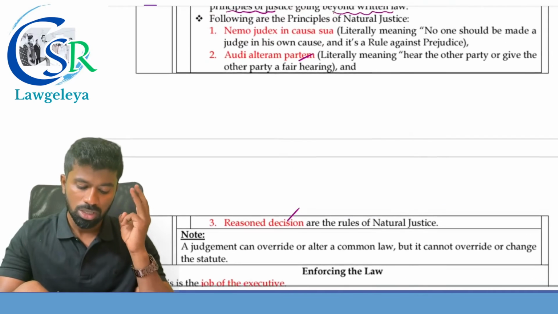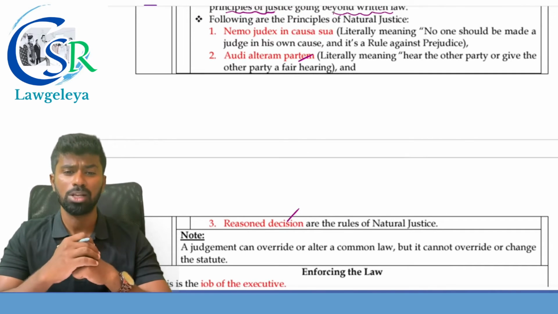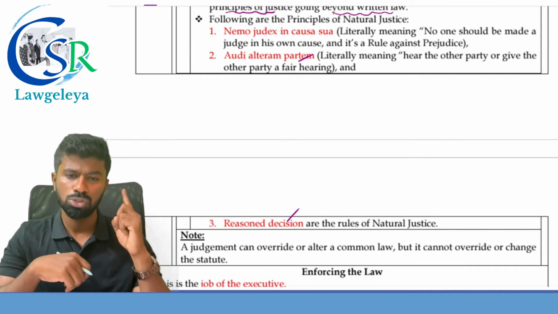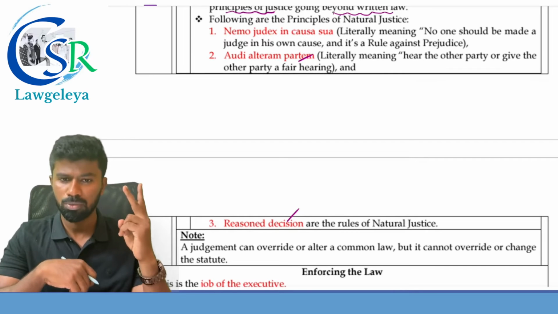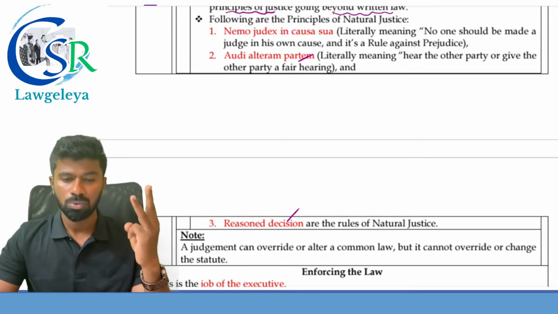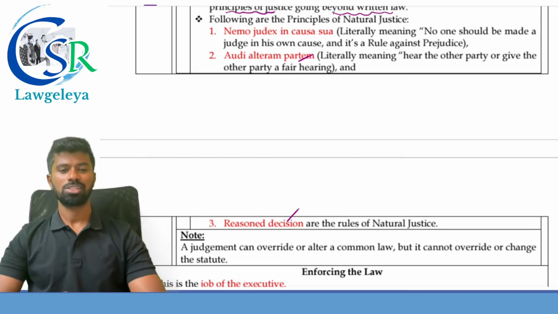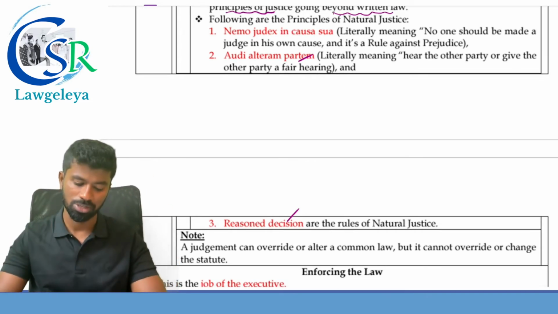I repeat, these are the three principles of natural justice. What is the first one? Nemo judex in causa sua. Second one, audi alteram partem. Third one, a reasoned decision. What decisions? Reasoned decisions.